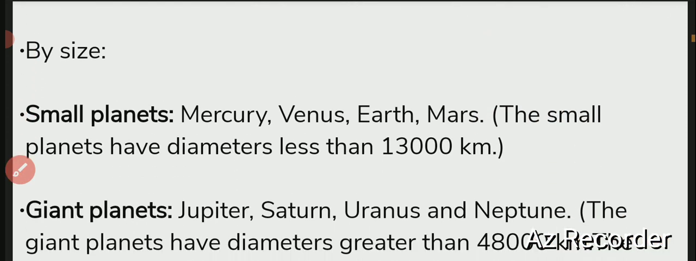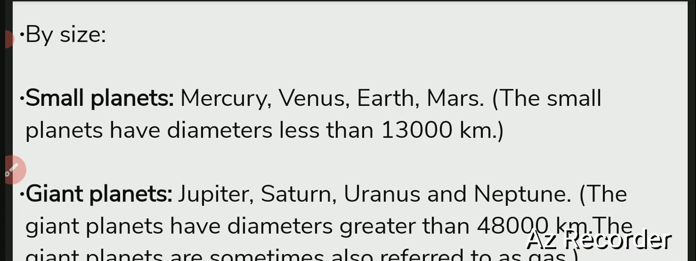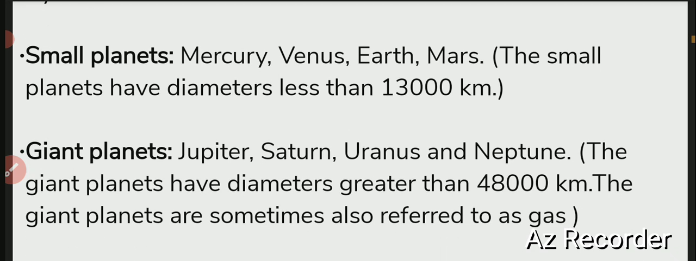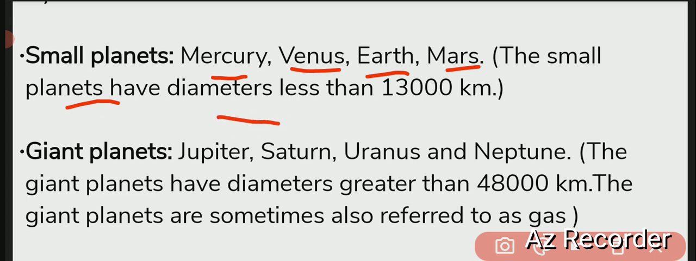Now by size, so small planets and giant planets. By size, planets have been classified as small planets and giant planets. So the small planets are Mercury, Venus, Earth and Mars, and this is also the sequence. These are small planets having diameter less than 13,000 kilometers. So these are the small planets which have a diameter of less than 13,000 kilometers.